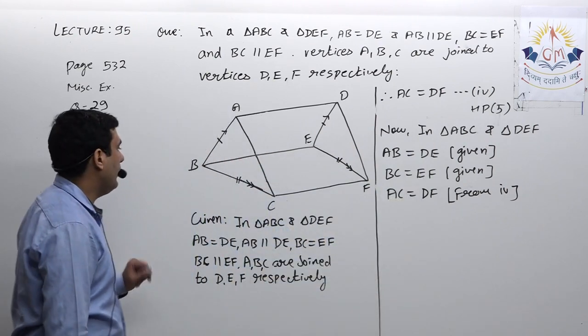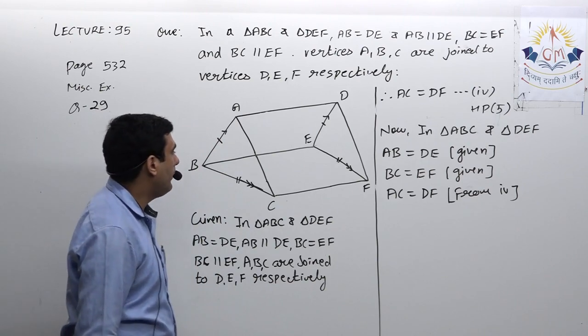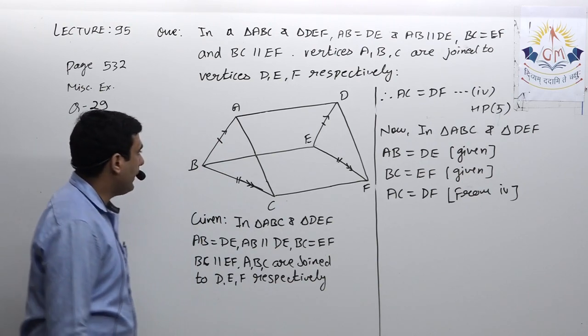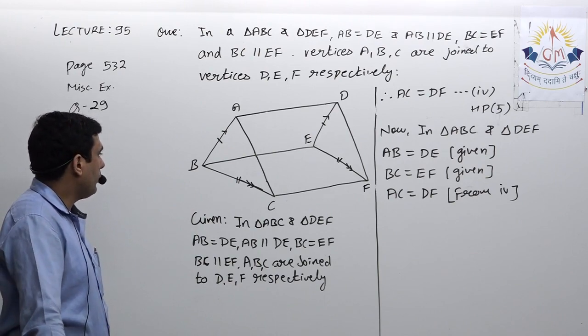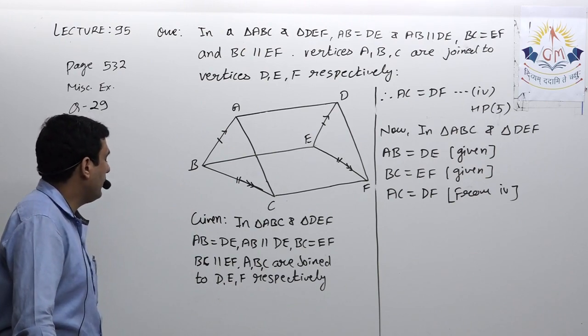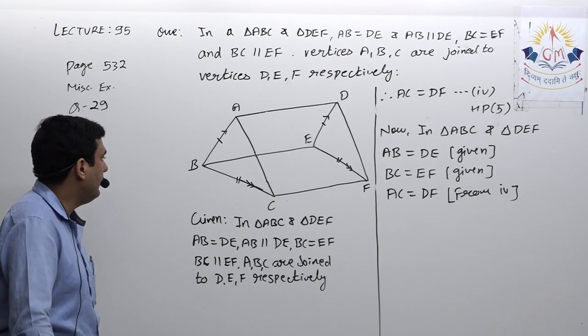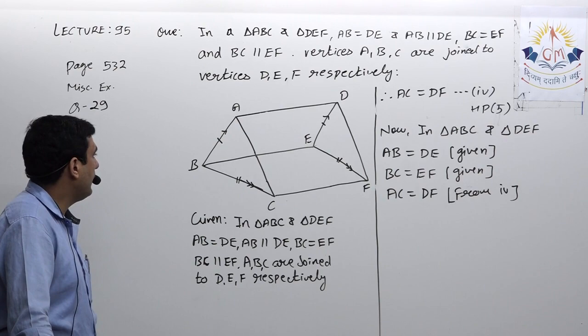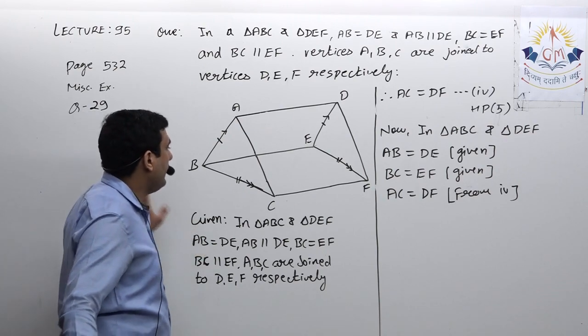But suppose I say that you have to prove these two triangles are congruent by any other congruency criteria. Is it possible to prove these two triangles congruent by side angle side or angle side angle? Let us try side angle side.